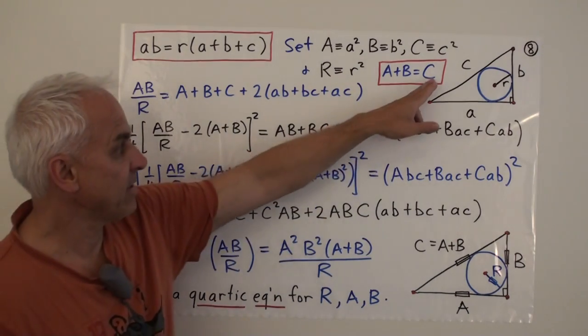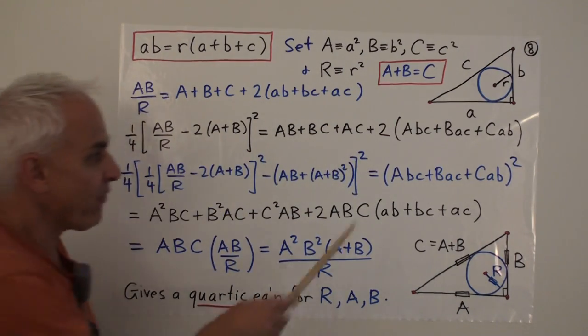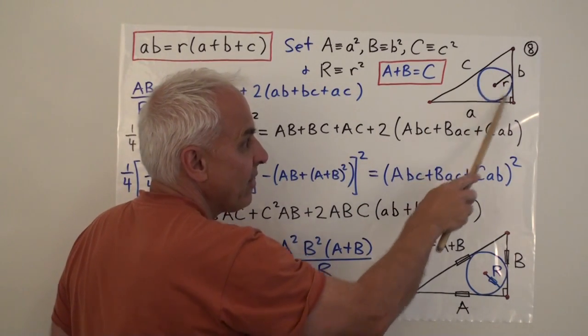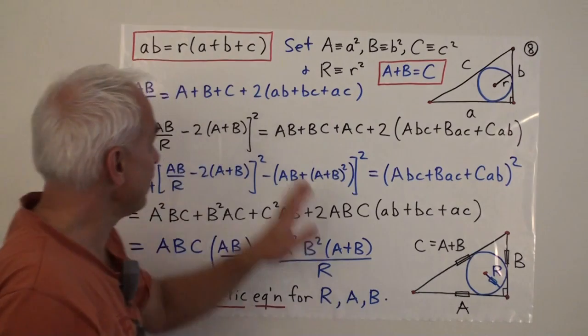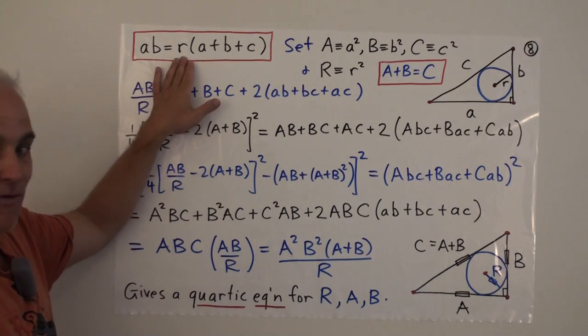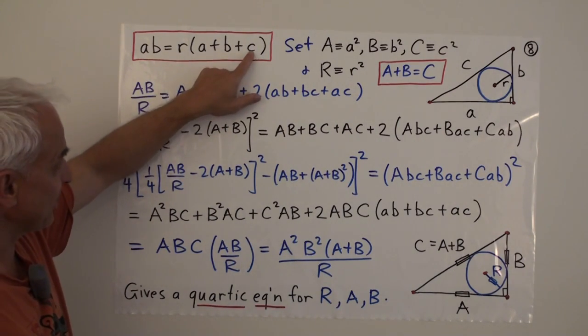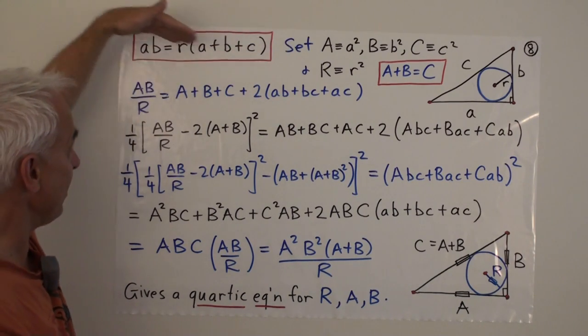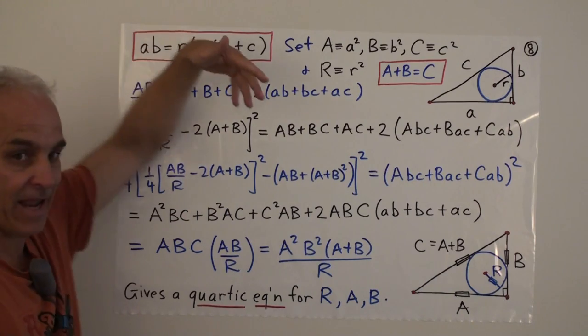It doesn't involve c anymore. So now we have a relationship between the quadrances here and the inradius quadrance, which is much the same as we have over here. Except here the relation has a c, which would actually have to be represented by a square root of a squared plus b squared if we want to write r purely in terms of little a and little b.